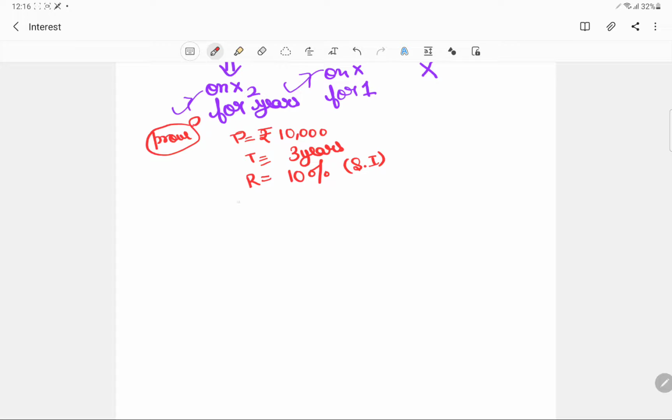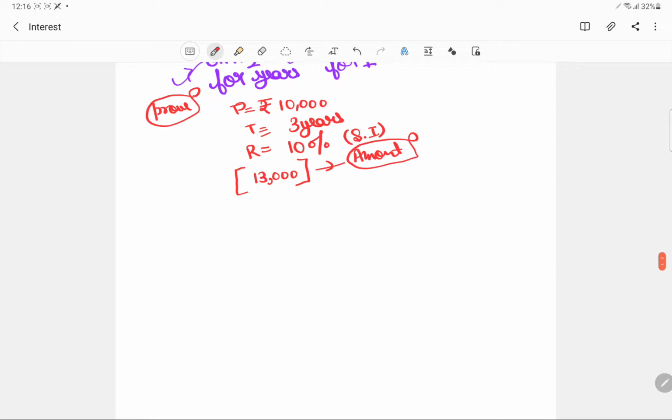If it had to be paid in one go, then we are clear that it would be 13,000. You got it? Every year we are supposed to pay 10% of 10,000, so that is 1,000. For 3 years it would be 3,000. So 10,000 plus this is the amount that we are actually supposed to pay.